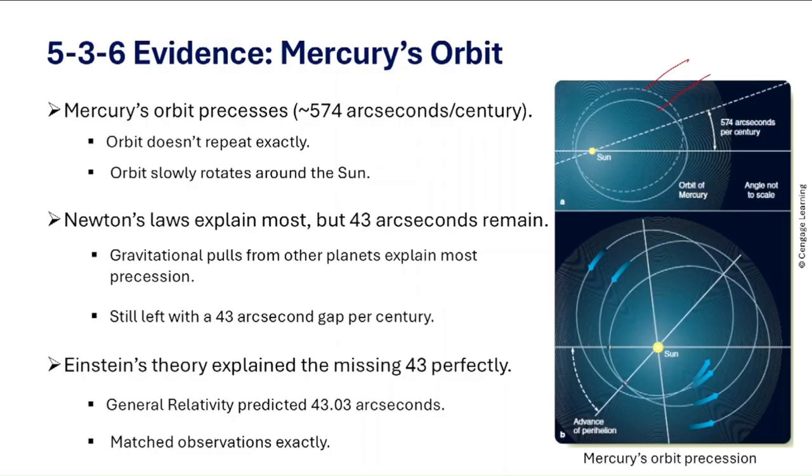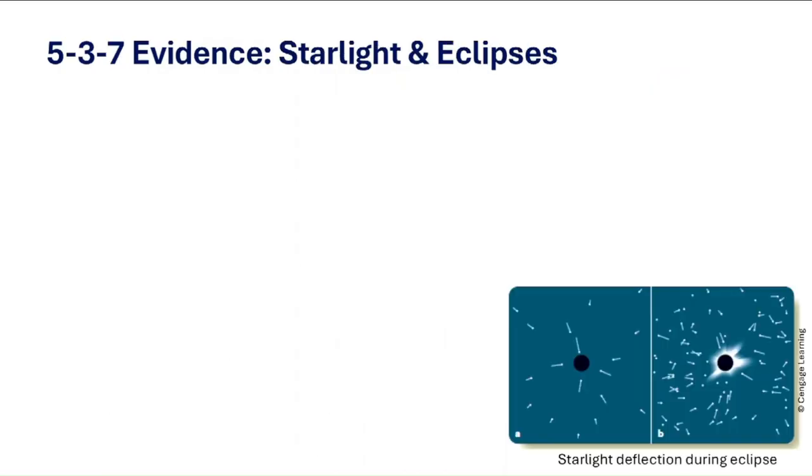So in our next slide, let's look at another dramatic test. Light bending around the Sun observed during a solar eclipse. So let's look at this figure first. It shows starlight passing near the Sun. Normally in daytime, the Sun's glare makes stars invisible. But during a solar eclipse, the Moon blocks the Sun and the stars near its edge become visible.